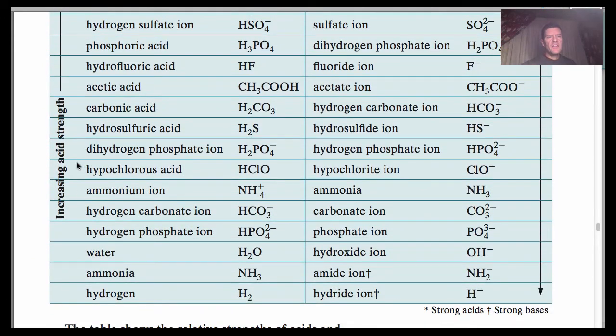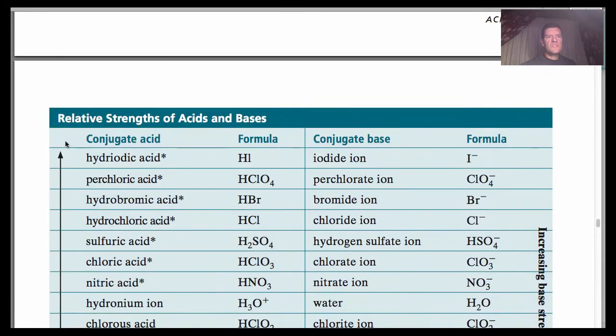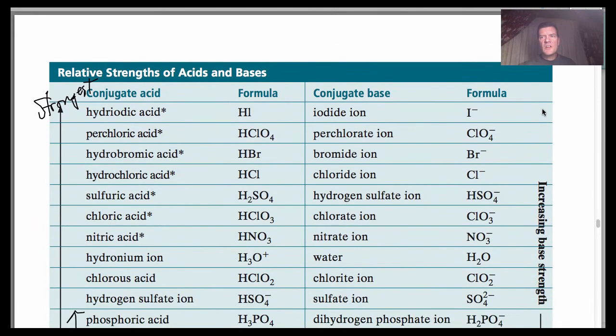All you have to do is find the formulas that are being talked about in that problem and compare. On the left side are the acids, and the increasing acid strength goes up. So these are the strongest ones up here, acids. Okay? But then over here, the conjugate base that it would create when it gives up its proton, these are the weakest bases because the strength actually increases going down over here.